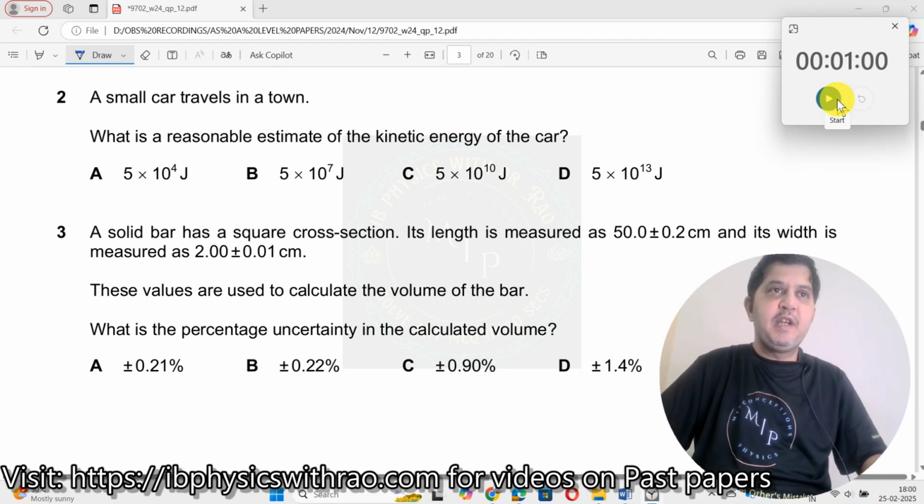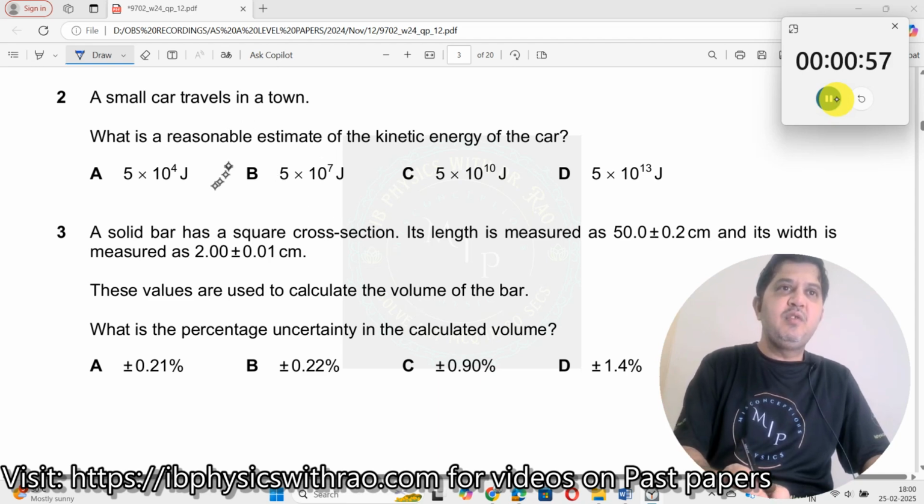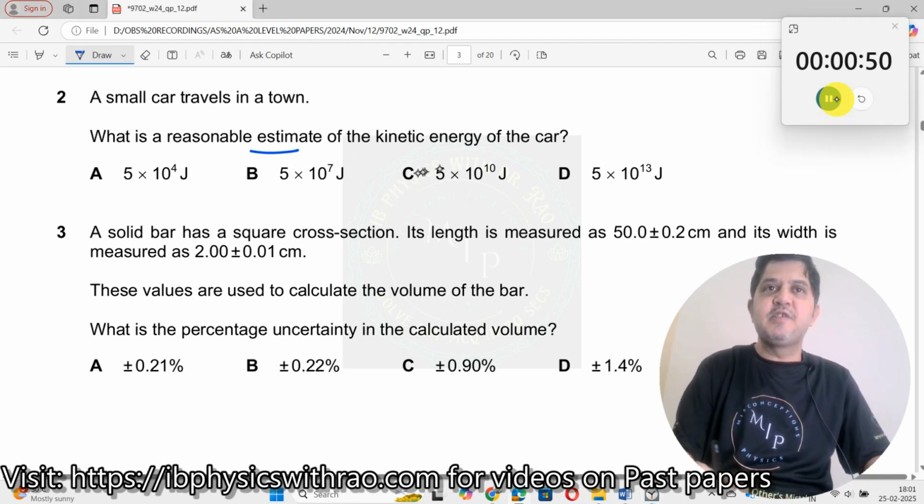Question number 2, 2024 November paper, AS level paper. A small car travels in a town. What is the reasonable estimate of the kinetic energy of the car? Okay, so whenever there is a question on estimate, there are many assumptions that we need to make.